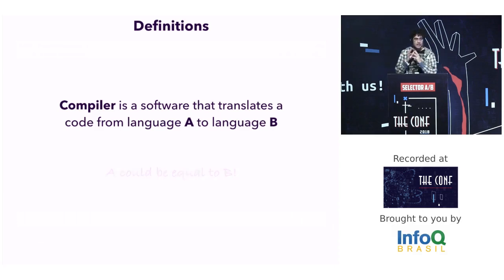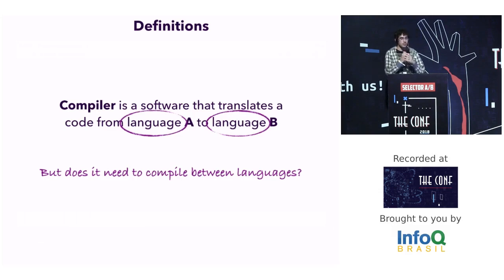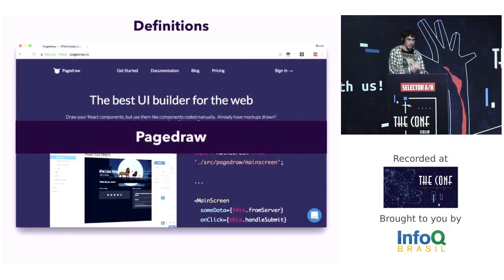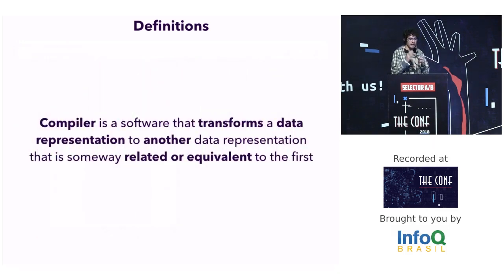But another question: does a compiler need to compile from a language as input, or does it make sense for a compiler to translate from something that isn't a language, for example, a document? We have a very nice compiler called PageDraw, which is a website that translates a document, like the web page layout, to web languages like JS and CSS. Then we have a more generic definition about compilers. A compiler is a software that transforms a data representation to another data representation that is in some way related or equivalent to the first.